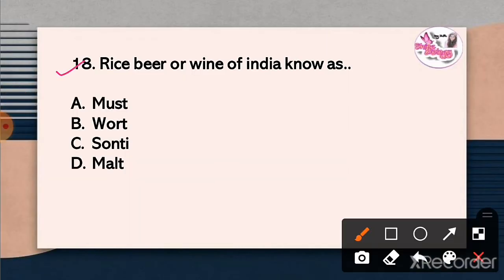Question 18. Rice beer or wine of India is known as. The correct answer is option C. Shanti.